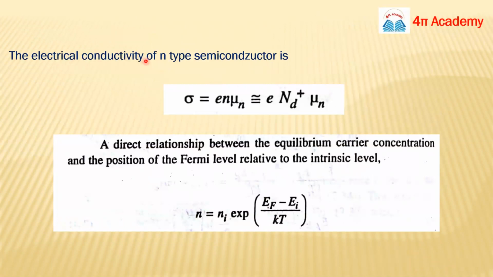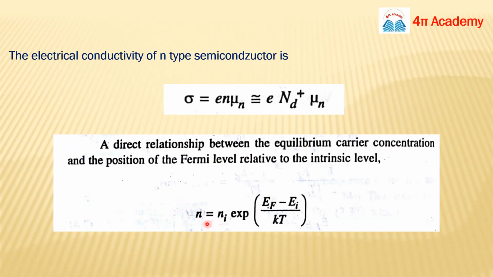So in the same way, you can calculate the electrical conductivity of your N-type semiconductor, and sigma is Ne mu, and it will be Ne mu N. Okay, and here we have N equals to Nd plus. So we can calculate the conductivity by using this formula.